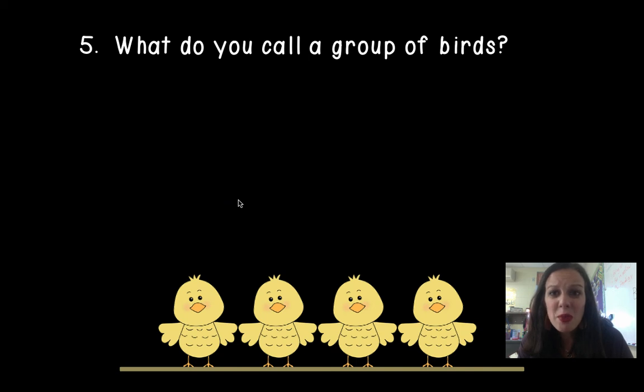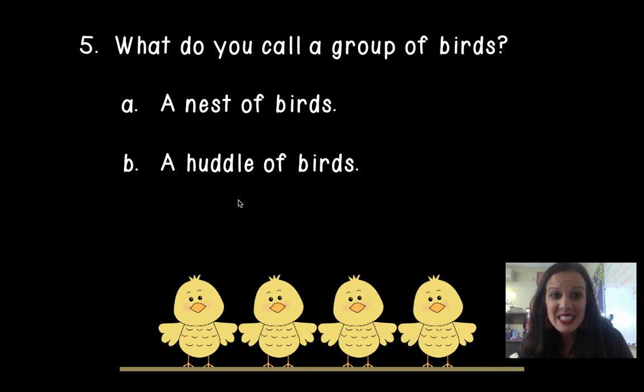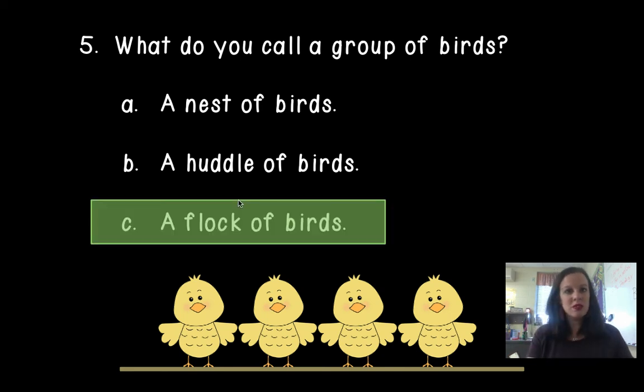What about a group of birds? A nest? A huddle? Or a flock? A flock of birds. Flock was used for another group of animals. Do you remember what that is? The word flock is a collective noun for birds, but also for, I hope you said sheep.